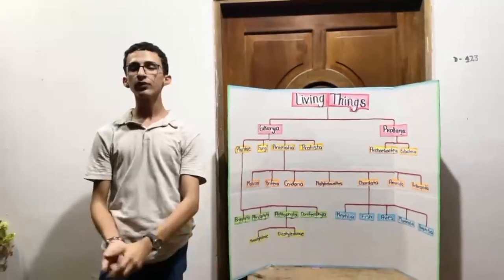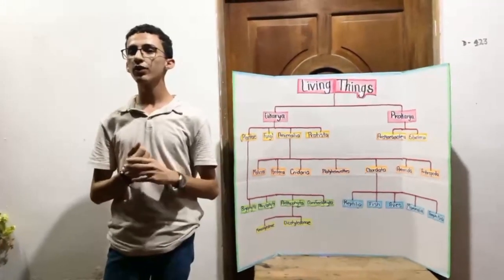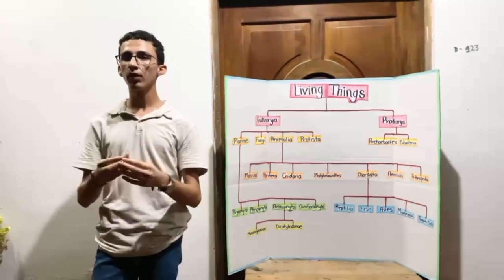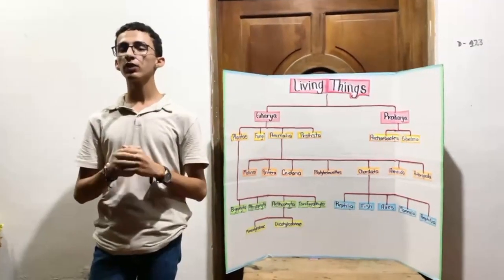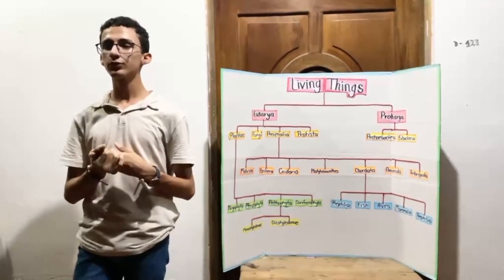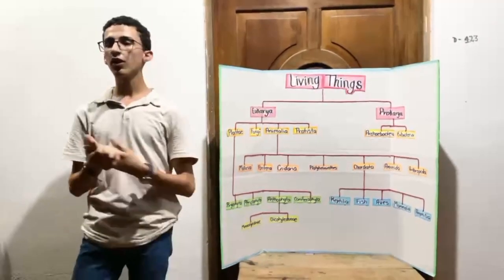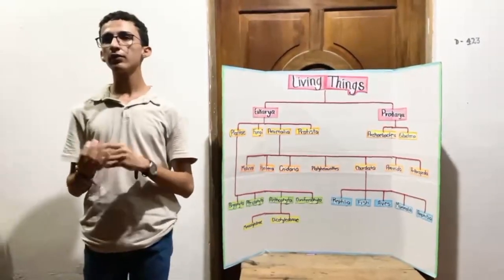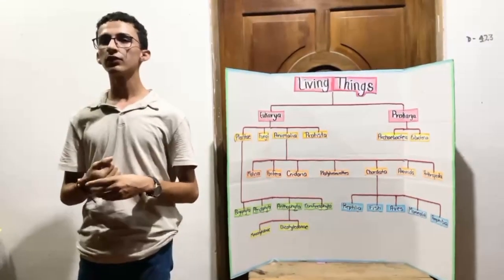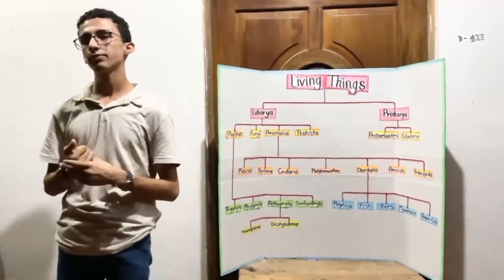Under the phylum Anthophyta, we have 2 classes, which are monocotyledon and dicotyledon. Monocotyledons are the ones whose leaves are parallel and they have multiples of 3 petals in their flowers and they have fibrous roots. Now, dicotyledons are the ones who have vein-like leaves. They have 4 to 5 petals in their flowers and their roots are tap roots.